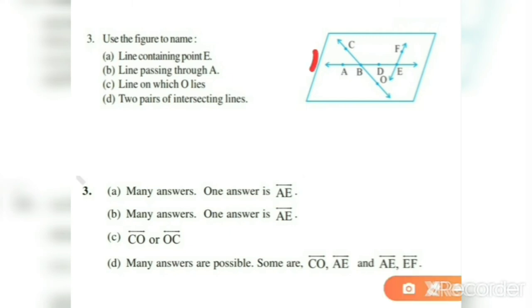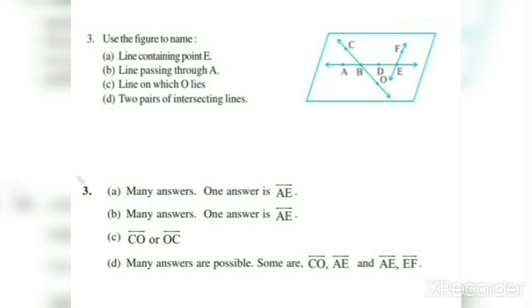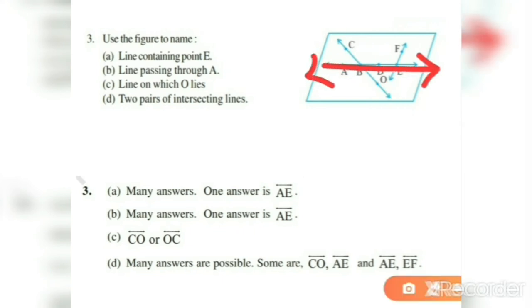Pair 1 is line AE and line CO. These two lines intersect each other. And another pair is line AE and line EF or FE. These are the two pairs of intersecting lines.